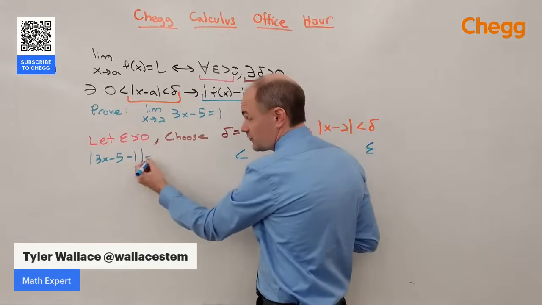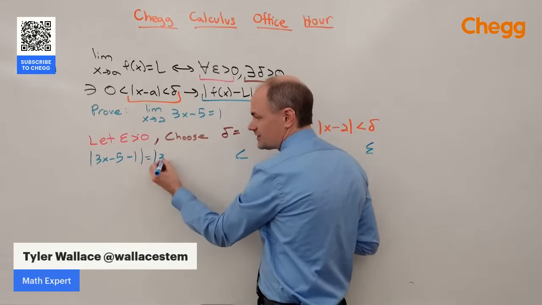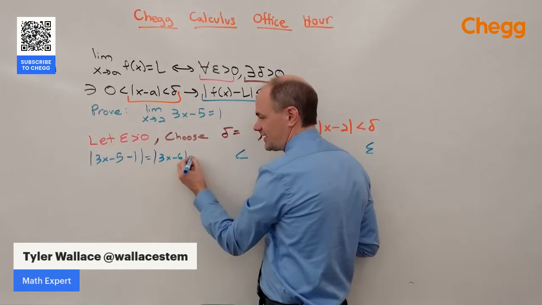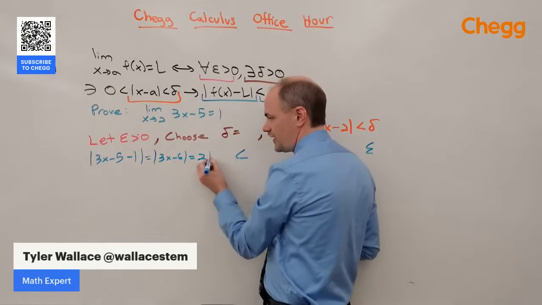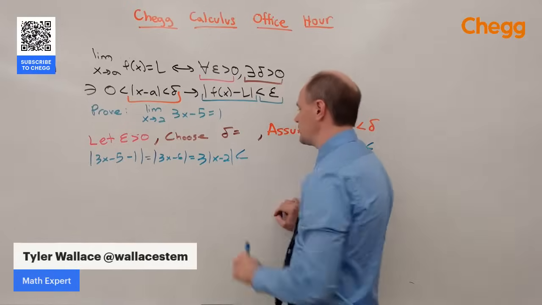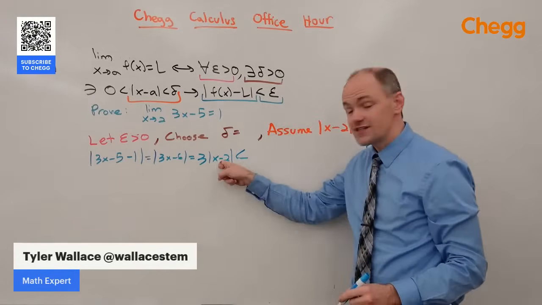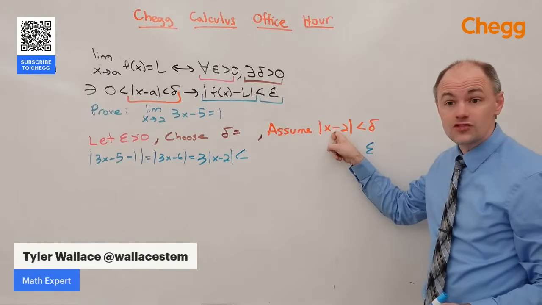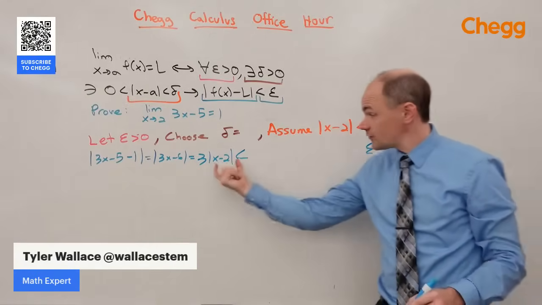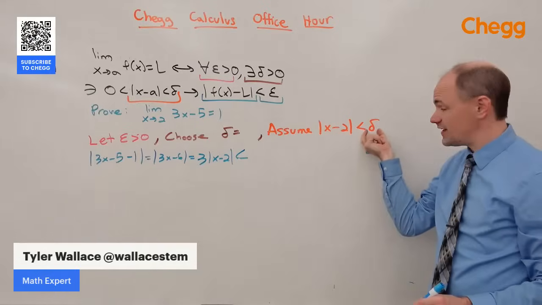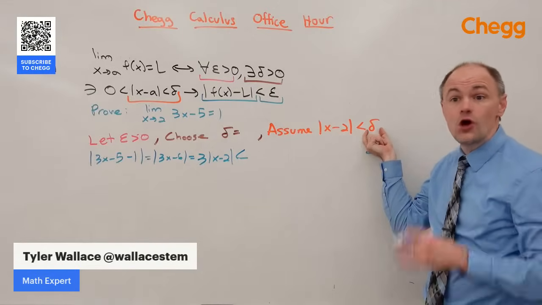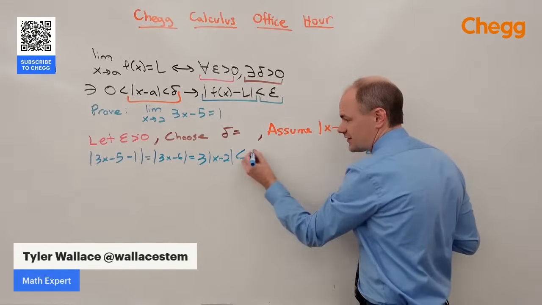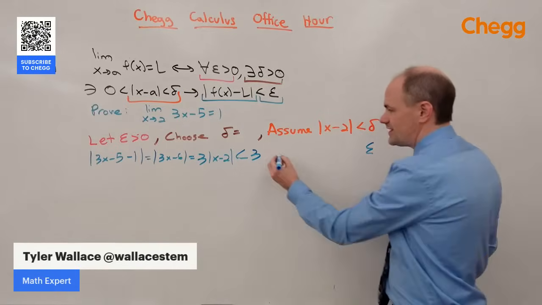Well, the absolute value of 3x minus 5 minus 1 is the absolute value of 3x minus 6. And if I factor a 3 out of there, I get 3 times the absolute value of x minus 2. This x minus 2 should look familiar. This is what we assumed was true just a second ago. So I can replace this with something bigger than it. I'm going to replace it with delta. So the 3 is still there, but the something bigger than it is delta.